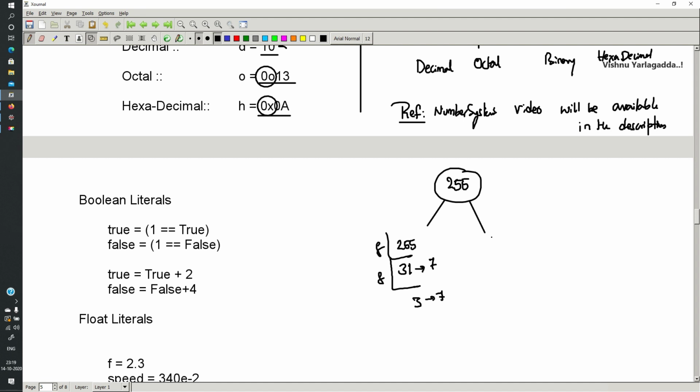The hexadecimal value: dividing by 16, 15 times, the remainder is 15, which is F. So FF is the hexadecimal number, and 377 is the octal.